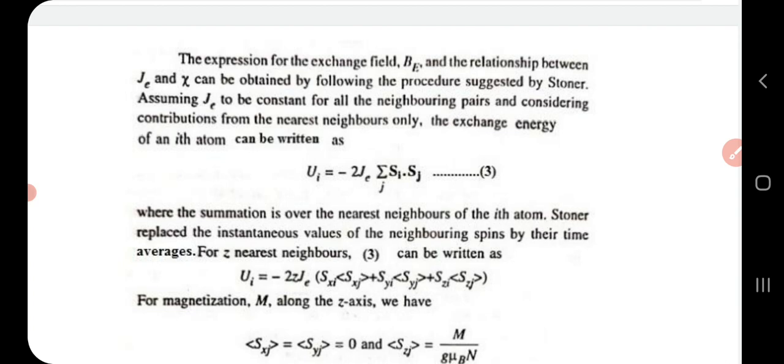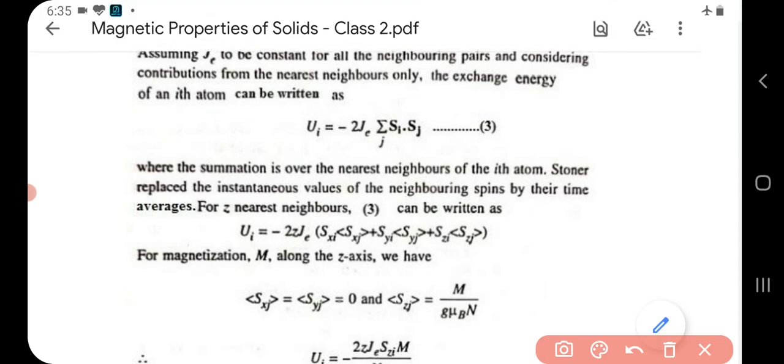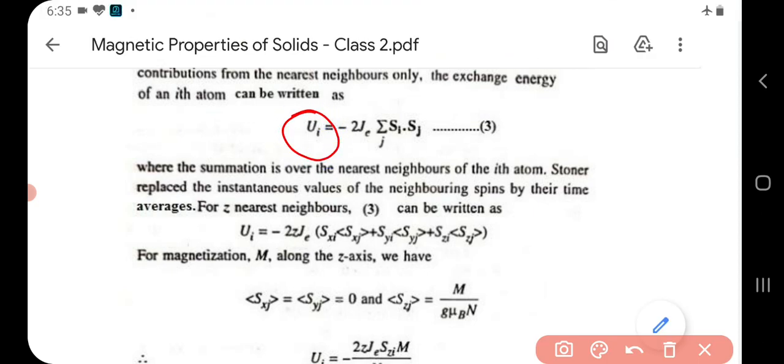Now suppose that the exchange integral J is constant for all the neighboring pairs, and consider the contributions only from the nearest neighbors. Then the exchange energy of the ith atom can be written as Ui equal to minus 2 Je sigma j Si dot Sj, equation 3. Here summation is over the nearest neighbors of the ith atom. Then Stoner replaced the instantaneous value of neighboring spins by their time averages. So for Z nearest neighbors, our equation number 3 can be written as Ui equal to minus 2 Z Je.